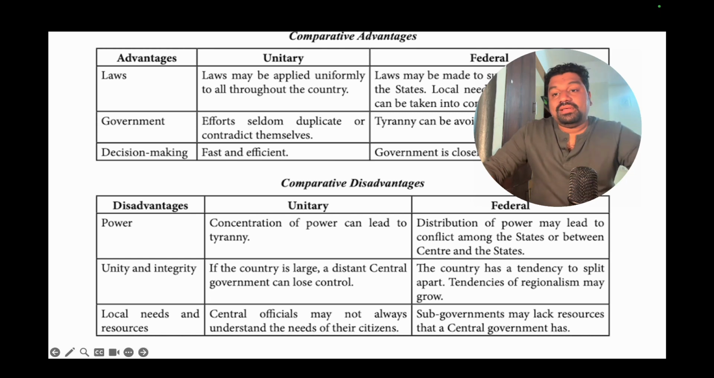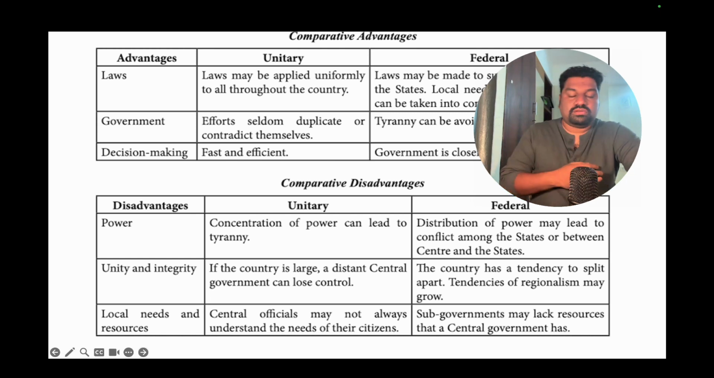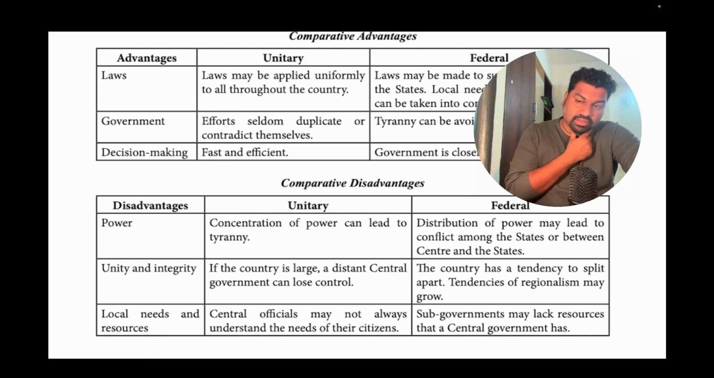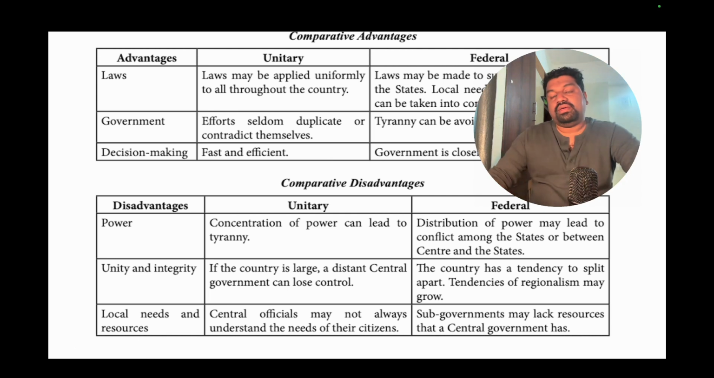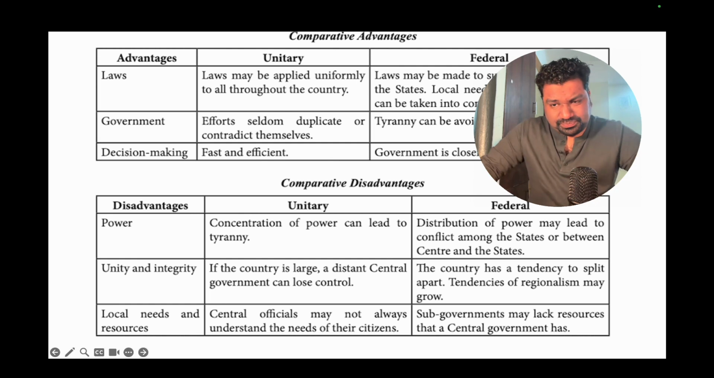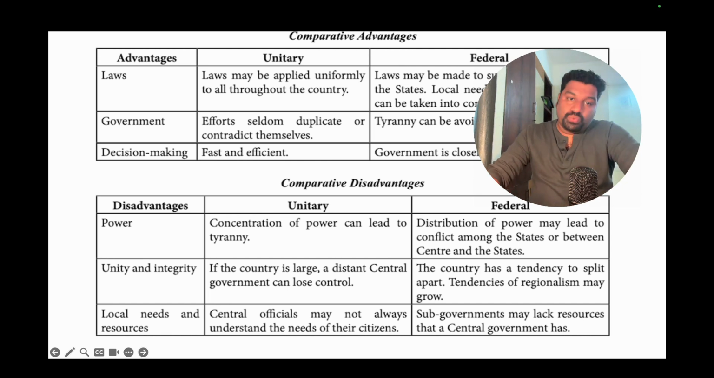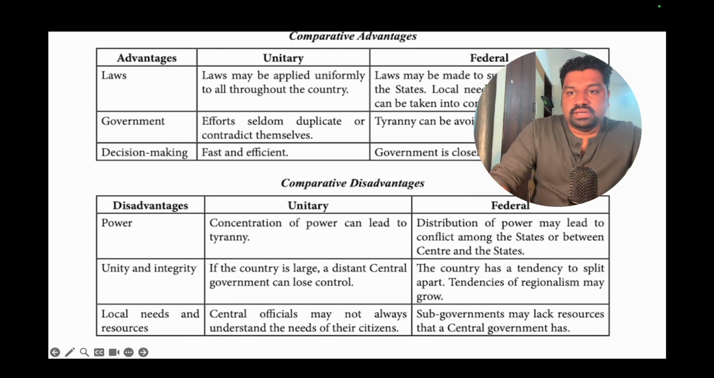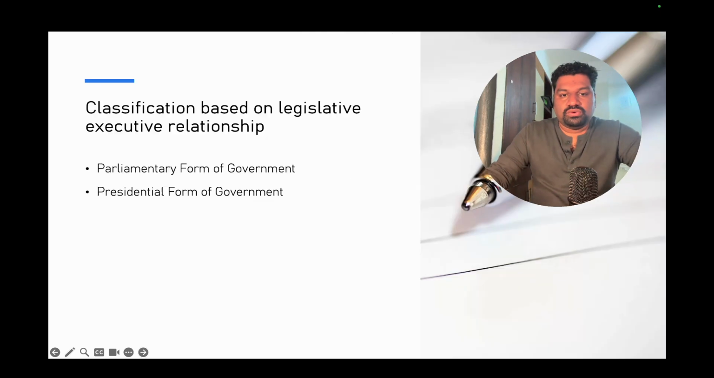In the UPSC prelims and mains, they can ask what the comparative advantages are, and you may be asked to comment on it in the mains. For the prelims they can give you a number of options: exclude the features of a federal government, what are the features of a unitary government, what are the features of a federal government, what are the comparative advantages. All these questions can be asked in the UPSC prelims and also in the mains.